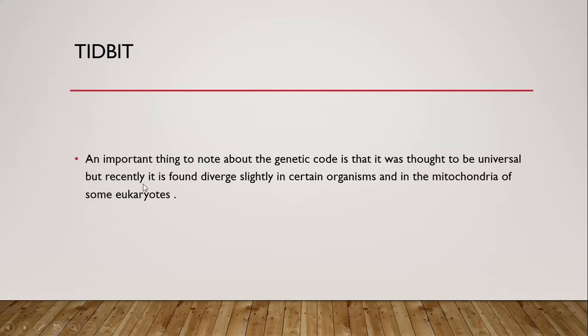But recently it's been found that the genetic code diverges slightly in certain organisms and in certain mitochondria of some eukaryotes. So this is an important thing to remember.